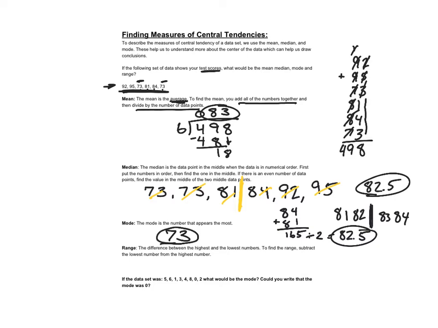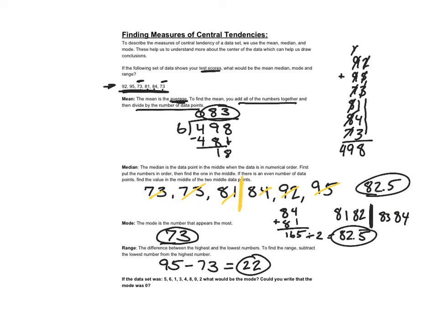Okay, the next thing is the range. The range is the difference between the highest and lowest numbers. To find the range, subtract the lowest number from the highest number. So our highest number is 95, and our lowest number is 73. So we do 95 minus 73, which is 22. So that is our range. Okay, so that's how we find the mean, median, mode, and range.